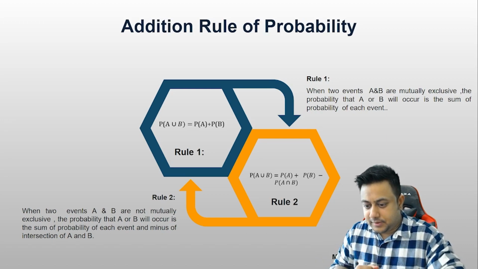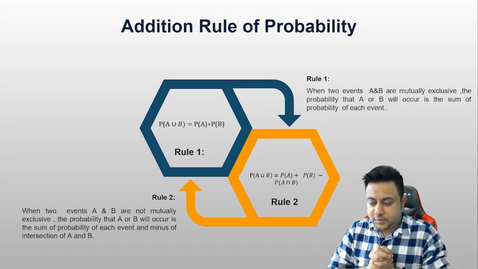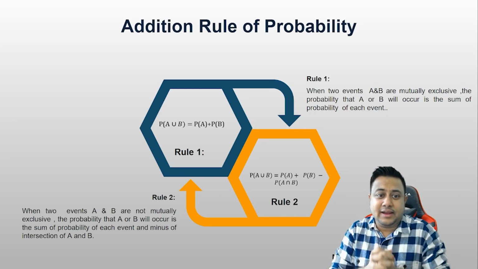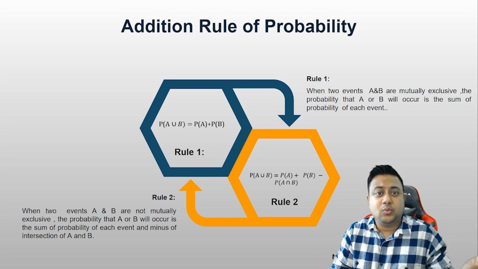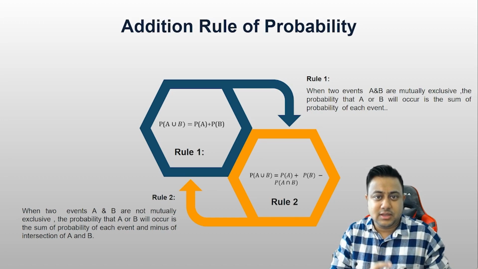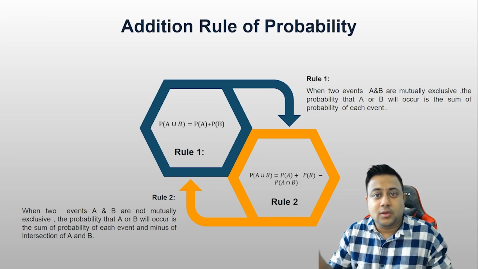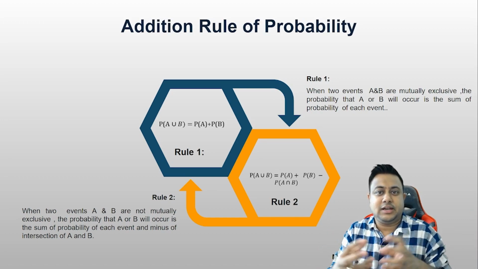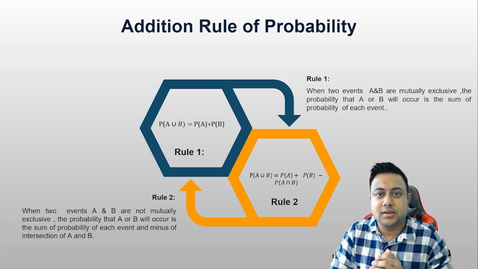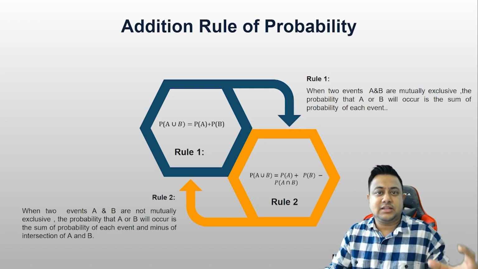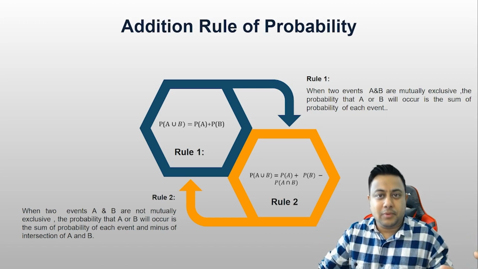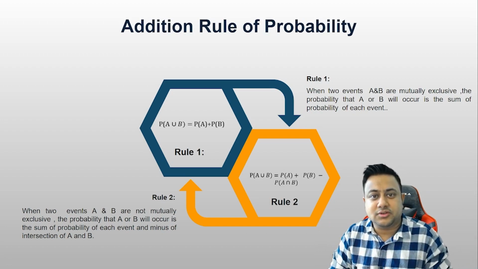That means rolling a die, what is the probability that we get either 1 or 6? Either 1 or 6. That means what is the probability of getting 1? 1 by 6. What is the probability of getting 6? 1 by 6. Add it up. That becomes 2 by 6, which is 1 by 3. So the total probability of getting either 1 or 6 is nothing but probability of A plus probability of B, because getting a 1 or getting a 6 are mutually exclusive.